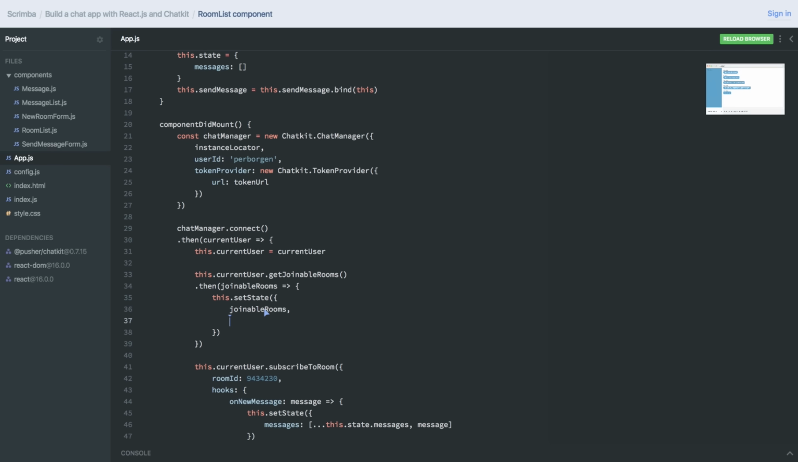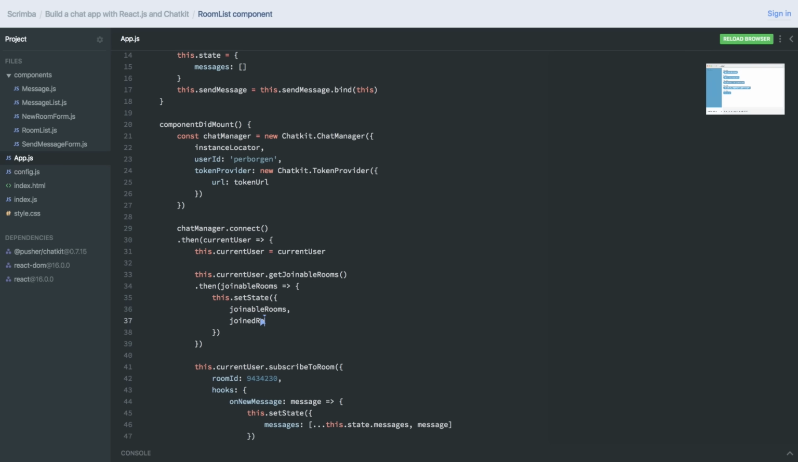However, joinable rooms aren't the only rooms in this Chatkit instance. They are just the rooms that we haven't joined yet, that this user here hasn't joined yet. Though in our instance, there might be other rooms as well, namely rooms that this user has joined. And they are available in this.currentUser.rooms. So let's add them to the state as well.